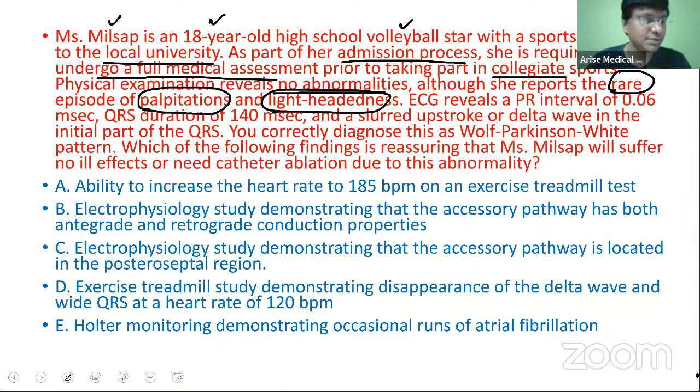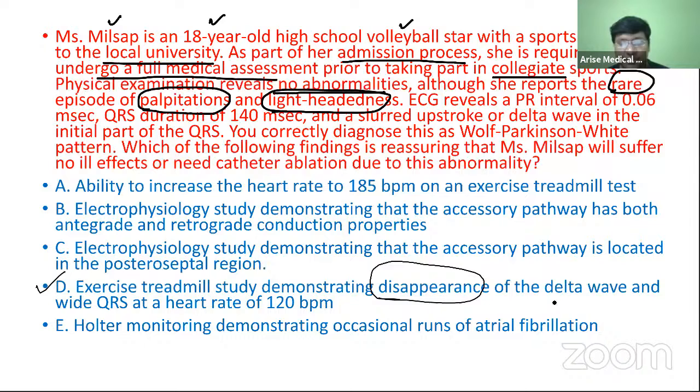Very good. Mohammad Faizan has answered and Sai Taruni has also answered. The answer is D. Exercise treadmill study demonstrating disappearance of the delta wave and wide QRS complex, both of which disappear at a rate of 120 beats per minute. That is the option which tells you that she will not have any ill effect and doesn't require catheter ablation.